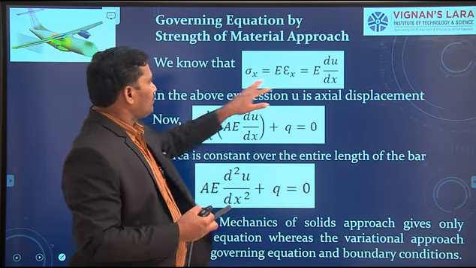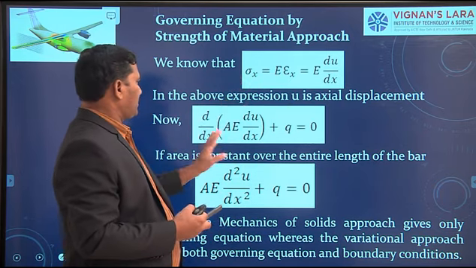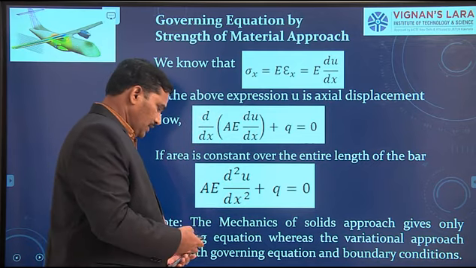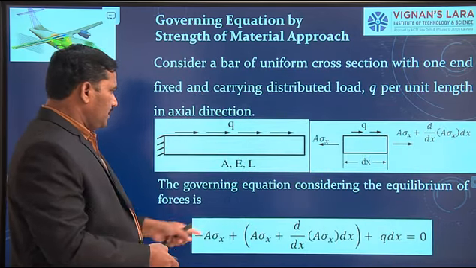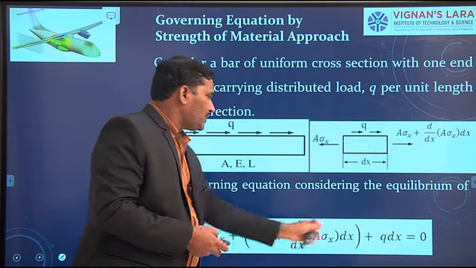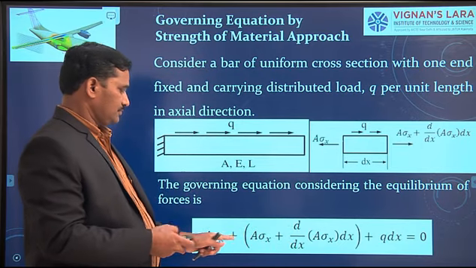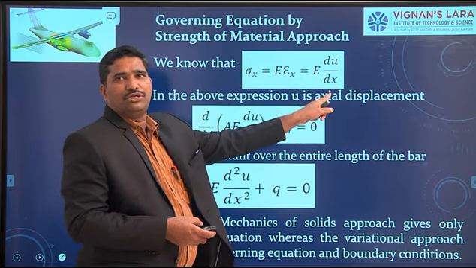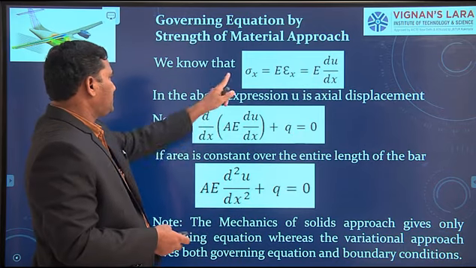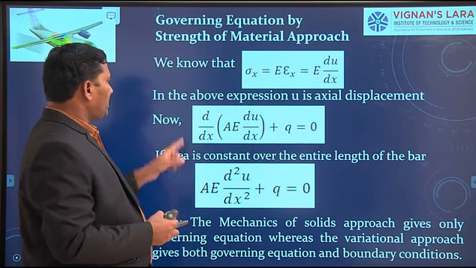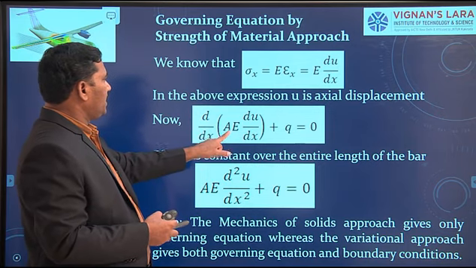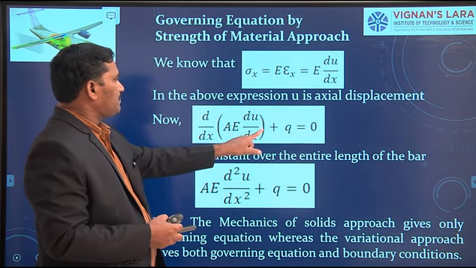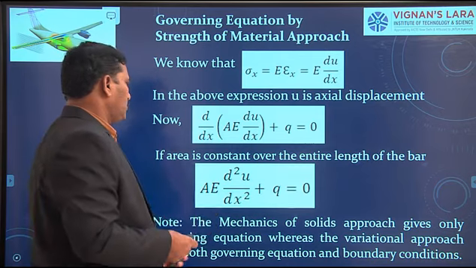So we have the expression for sigma x that I put here. Therefore, the simplified equation, after substituting E into du by dx in place of sigma x, becomes d by dx of A E into du by dx plus q equal to 0.